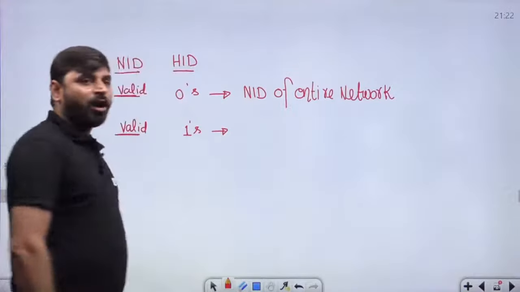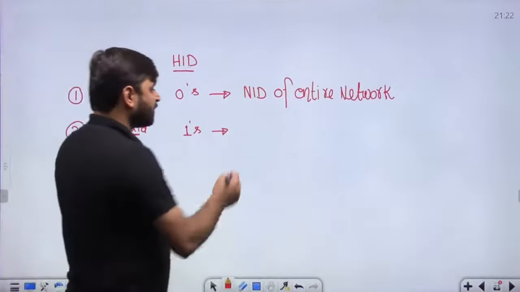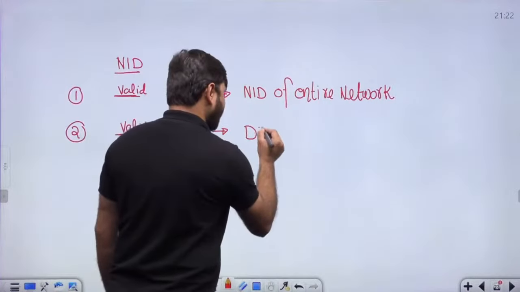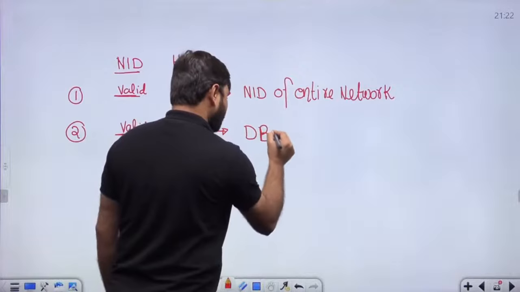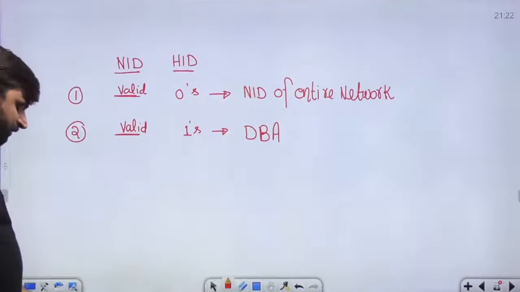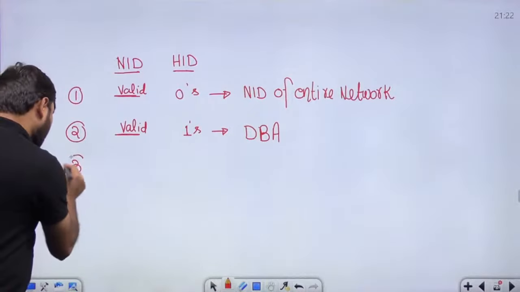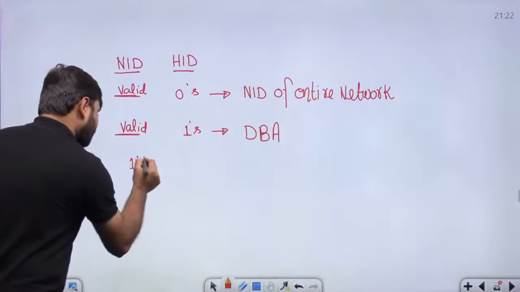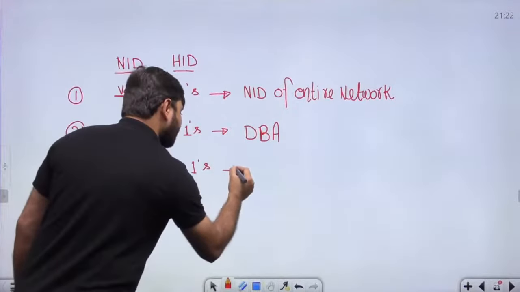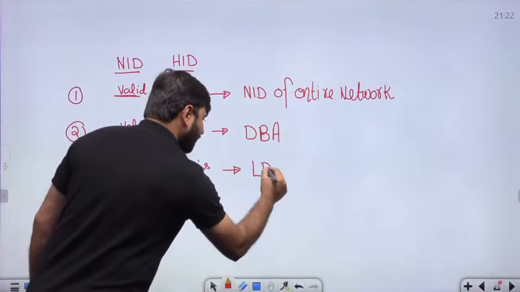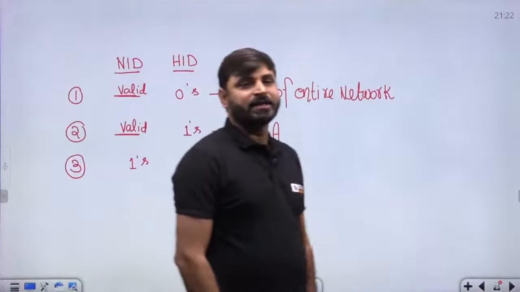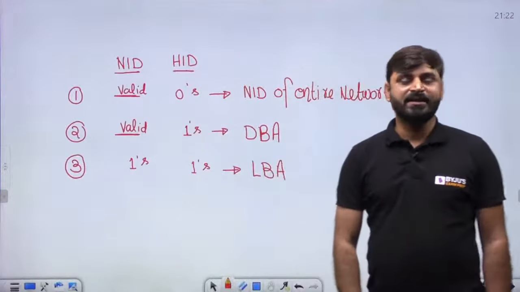Now, if we have all ones in the host ID part, my dear friends, that represents the direct broadcast address. Direct broadcast address, I am writing it in short as DBA. Whenever we have all ones in the host ID part. Point number 3: if we have all ones in the network ID part and all ones in the host ID part, that represents LBA, the limited broadcast address. Is it clear or not, my dear friends?